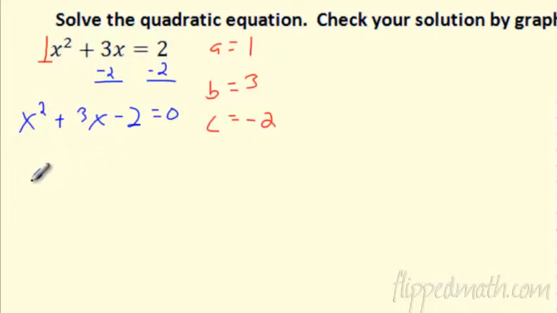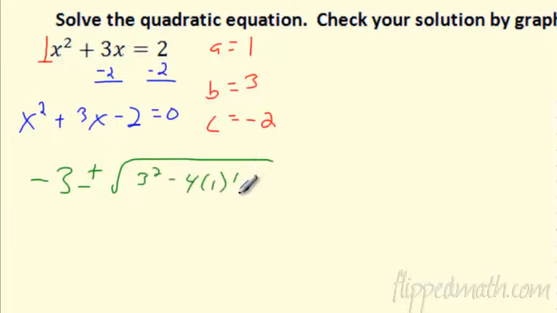I've got B is 3. So this is looking like a negative B plus or minus the square root of what? B squared minus 4 times A times C, and that's all over 2A. I'm going to give you this formula whenever you need it, but you'll probably use it so much that you'll memorize it just from using it.